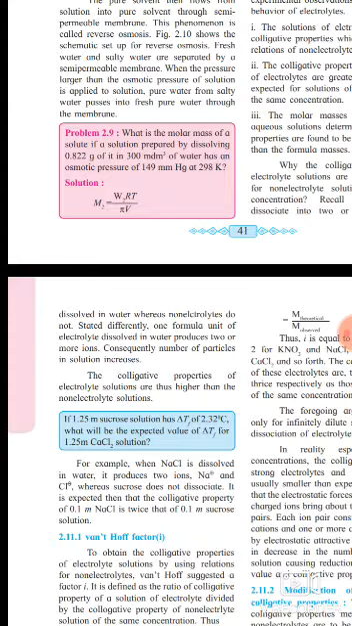For example, when NaCl is dissolved in water, it produces two ions, Na+ and Cl-, whereas sucrose does not dissociate. It is expected then that the colligative property of 0.1 molar NaCl is twice that of 0.1 molar sucrose solution. Therefore, the colligative properties of electrolyte solution are greater than those of non-electrolyte solution.